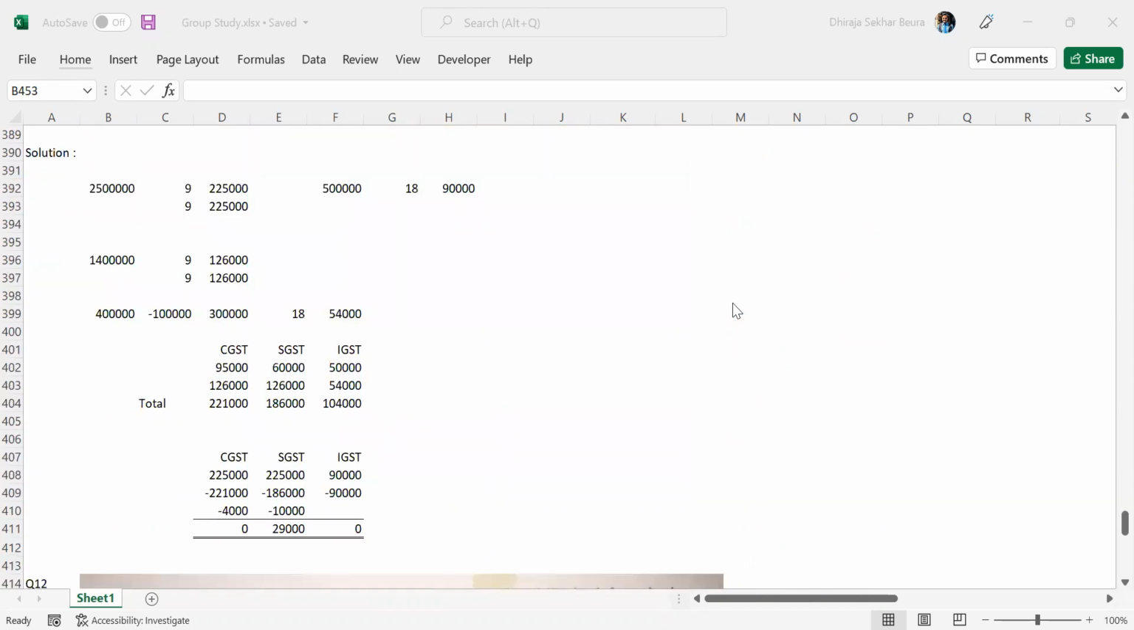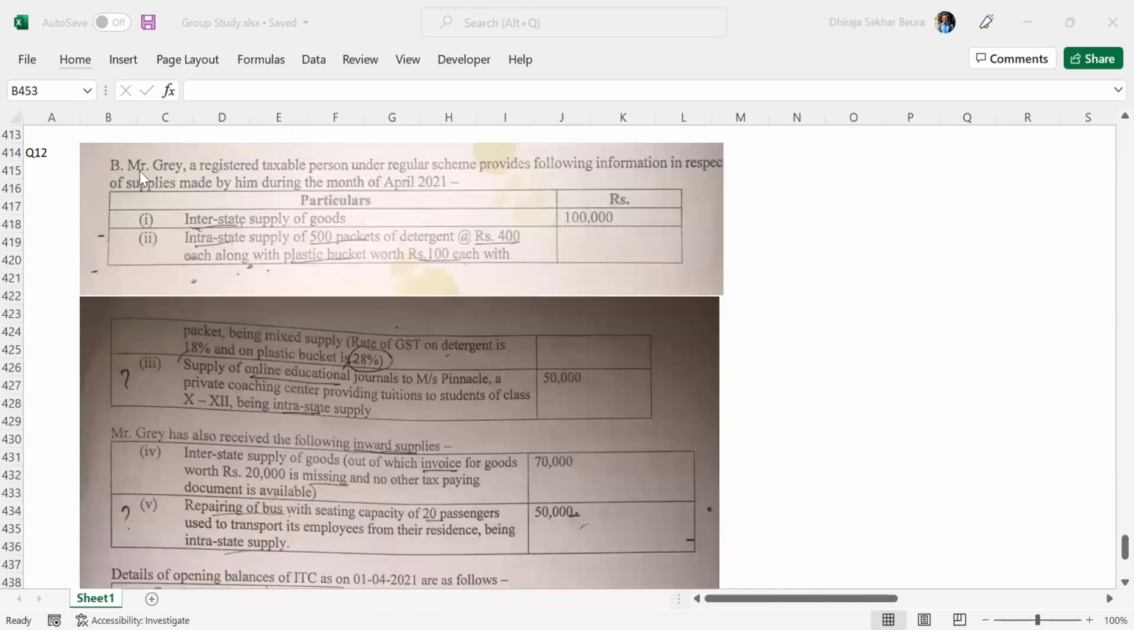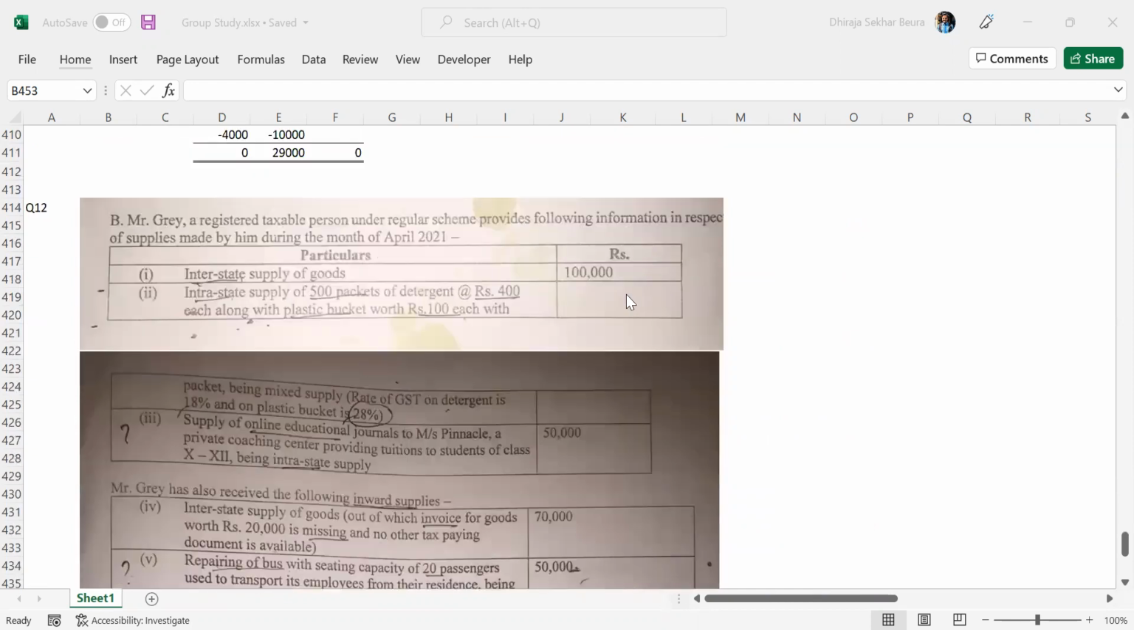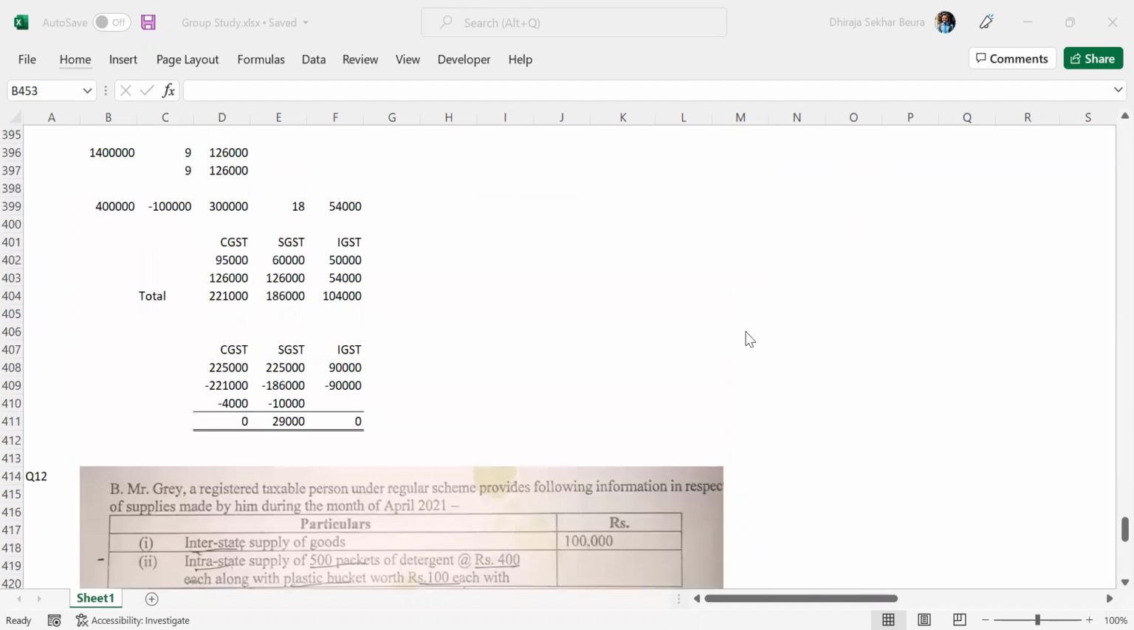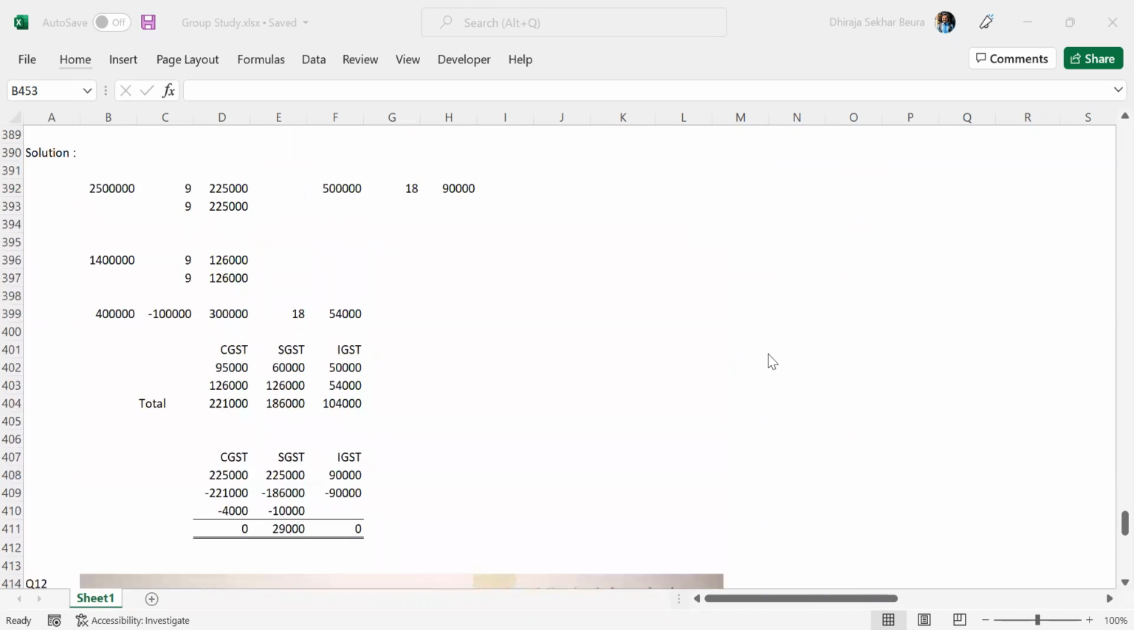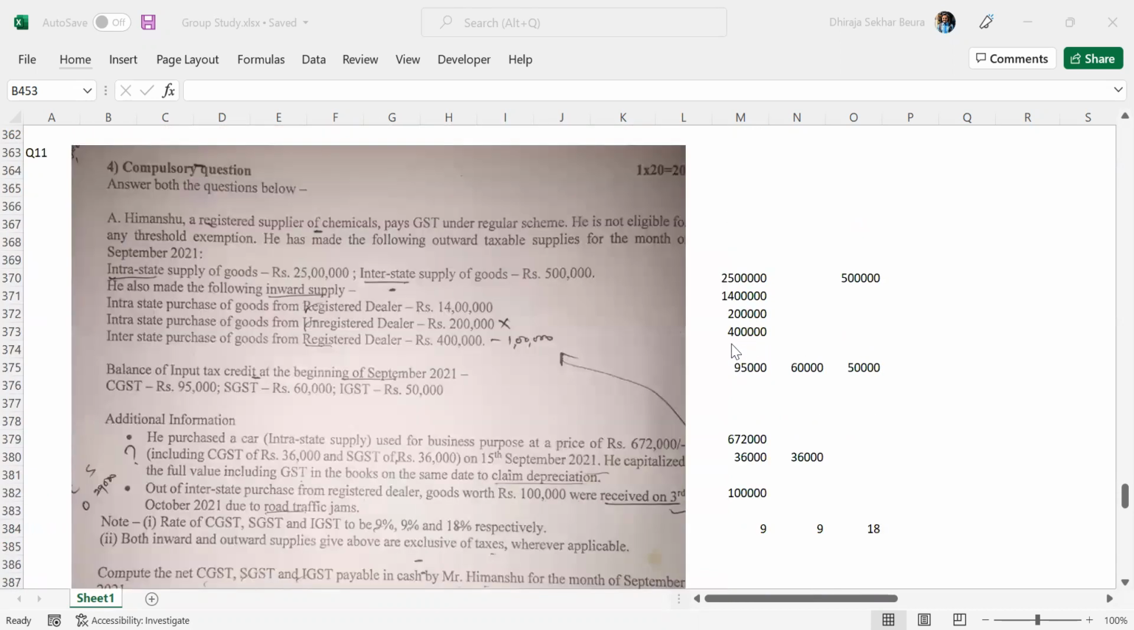The last question, which is the part B. This is the question, if you notice, Mr. Gray. I have not prepared it yet. You can try it by yourself. If possible, tomorrow we can discuss this. Otherwise, it's okay. We have already covered a very good portion.